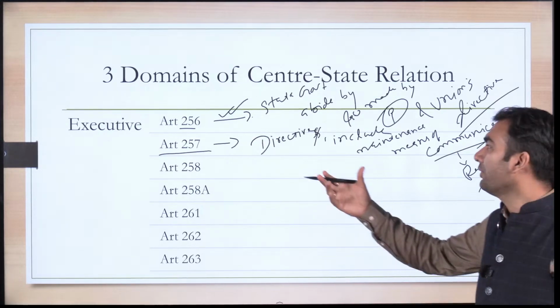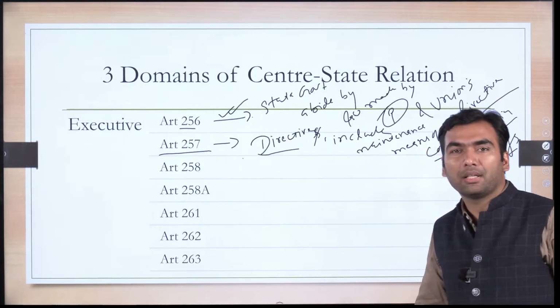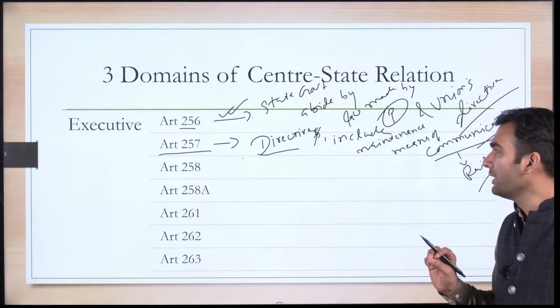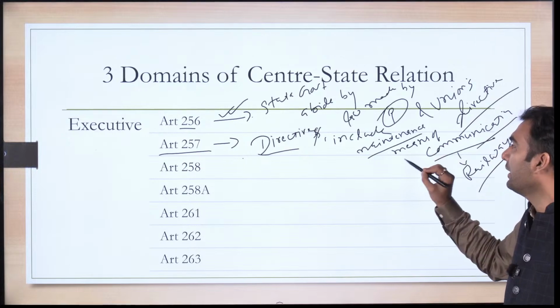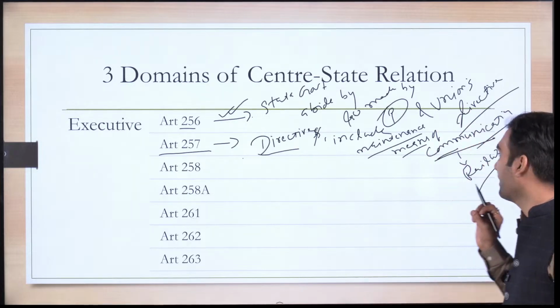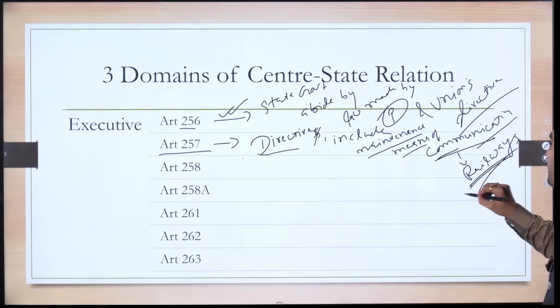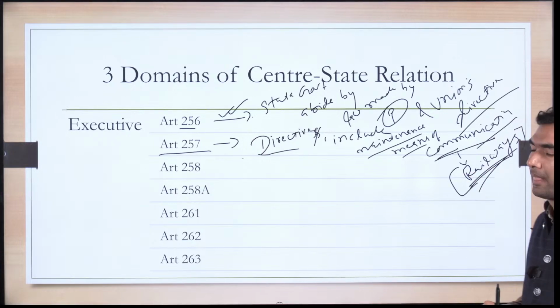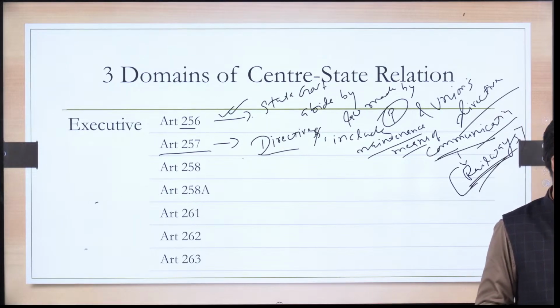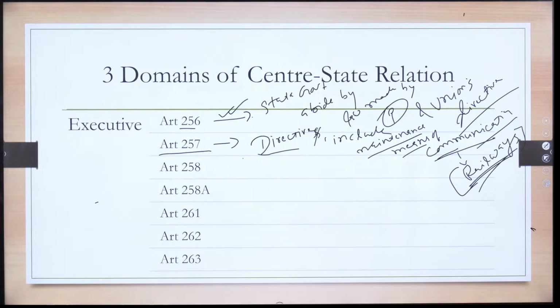See, even if it was simply written that union government can give directives to the state government, this would have been sufficient. However, our constitution makes it explicit that it will include the directives to maintain means of communication. That would also have been sufficient, but explicit mention was given to railways also. Clear? I am giving you these things in detail so that the key terms remain in your mind. I am sure you must have read these articles, but they are very confusing in nature and very difficult to memorize.